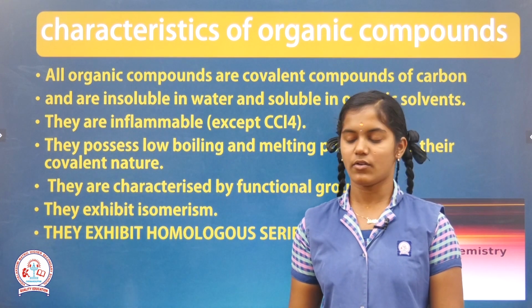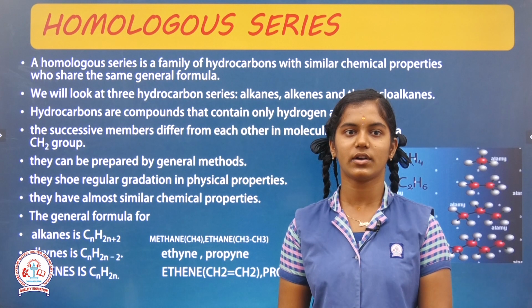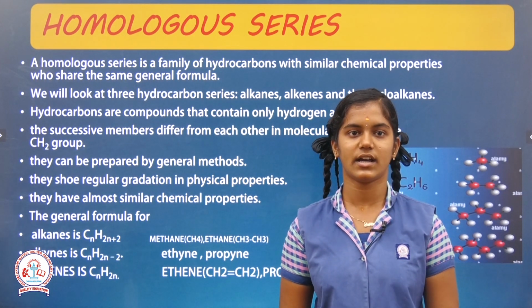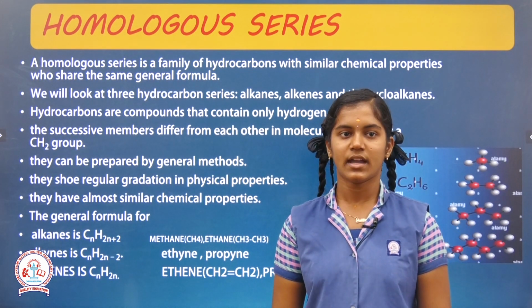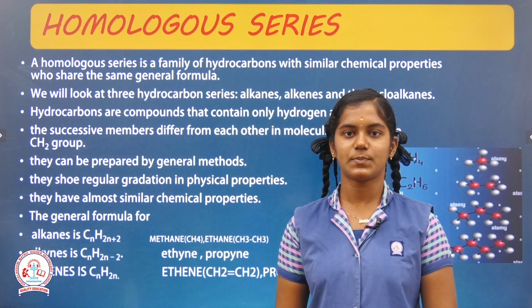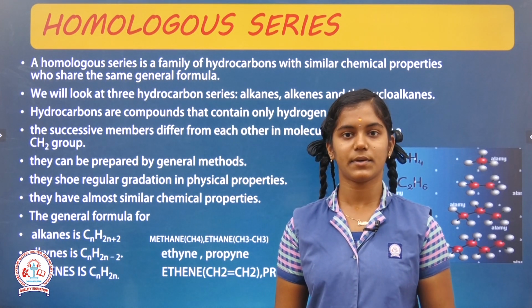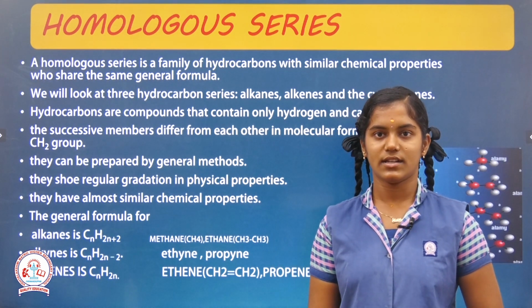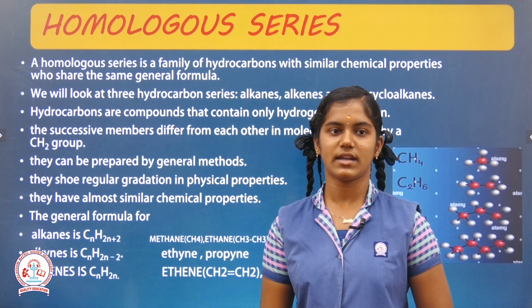They exhibit homologous series. Let's see what is meant by homologous series. Homologous series means compounds having the same general formula. There are three types: alkanes, alkenes and alkynes. The successive members differ by a CH2 group. They can be prepared by general methods. They show regular gradation in physical properties. They have almost the same chemical properties.